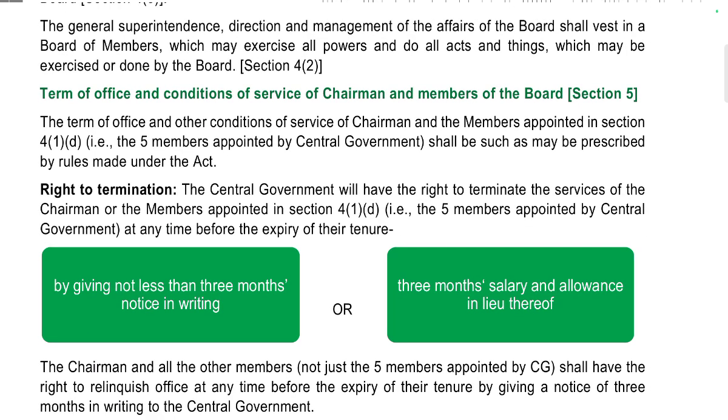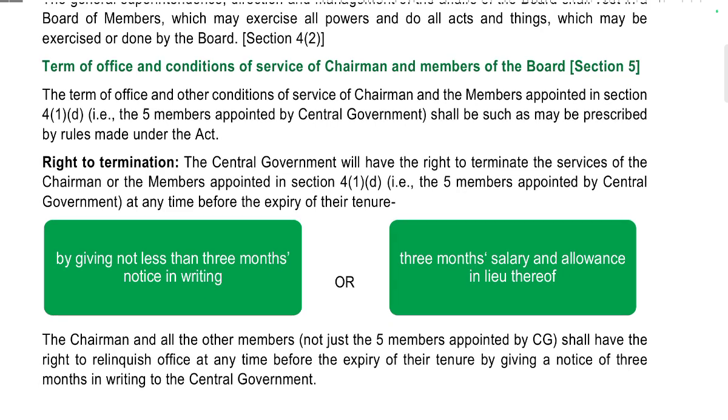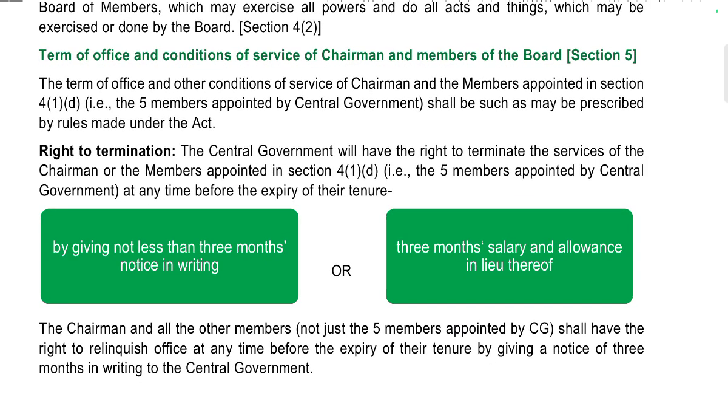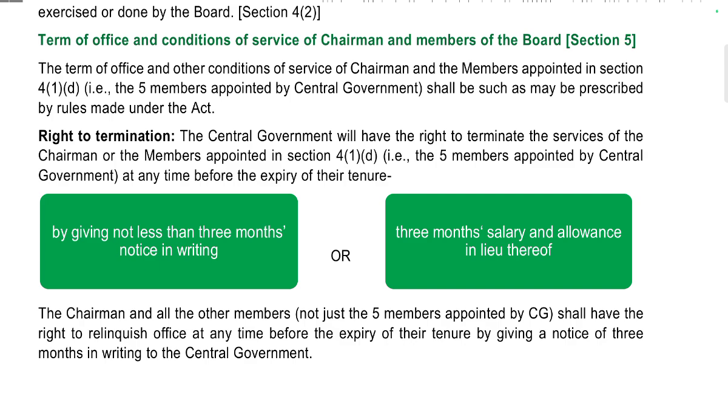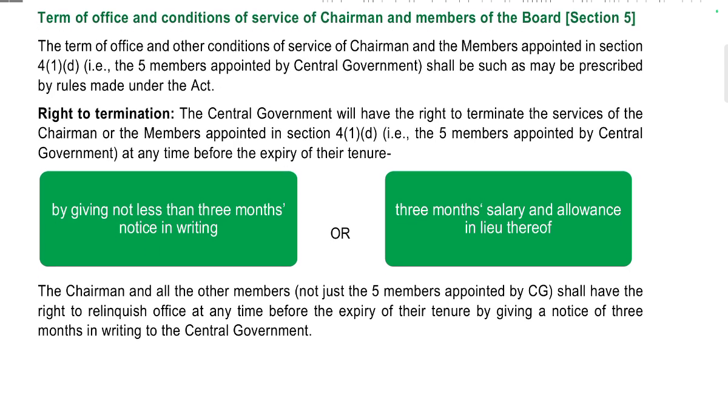Term of office and conditions of service of the chairman and members of the board, section 5. The term of office and other conditions of service of the chairman and members appointed under section 4(1)(d), and the five members appointed by the central government, shall be as prescribed by rules.